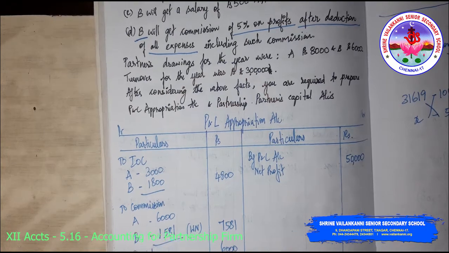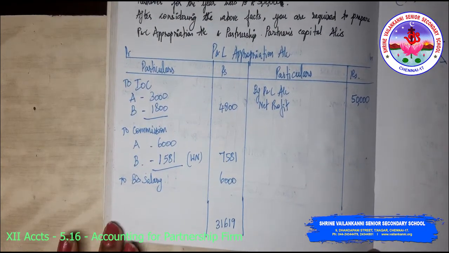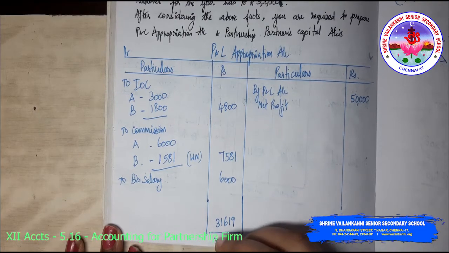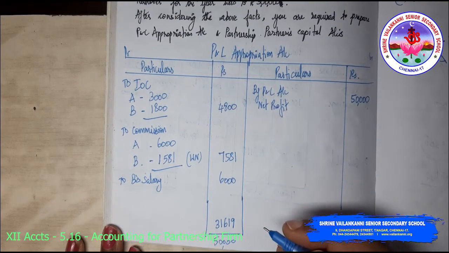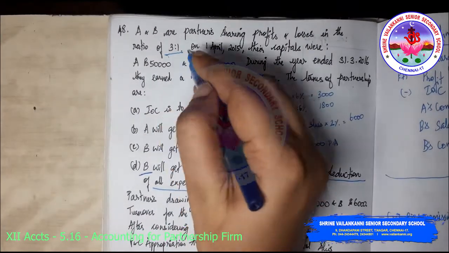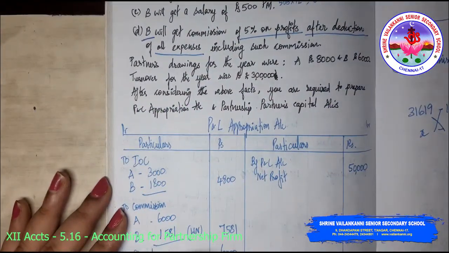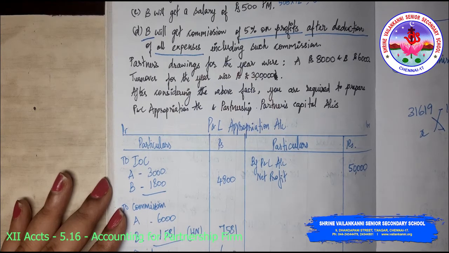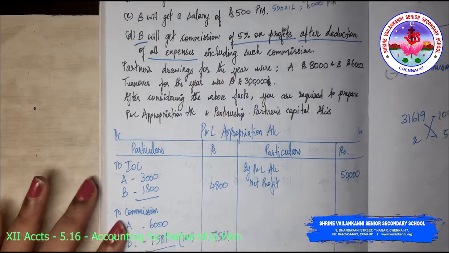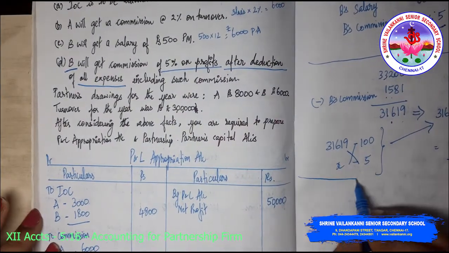Okay, I need to divide it among the partners now. 31,619. How will I divide it? In the profit sharing ratio. What is the profit sharing ratio? It is 3:1. So the profits transferred to partners, that is A's capital account, B's capital account. So I will just work out the profit here.